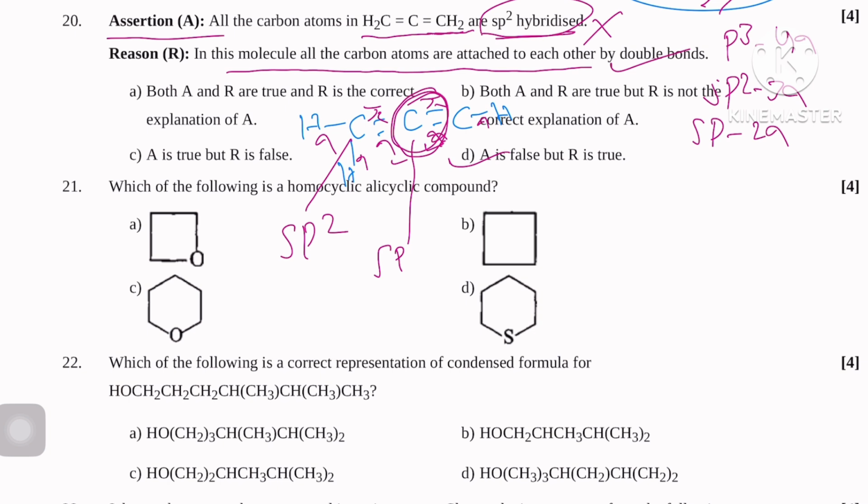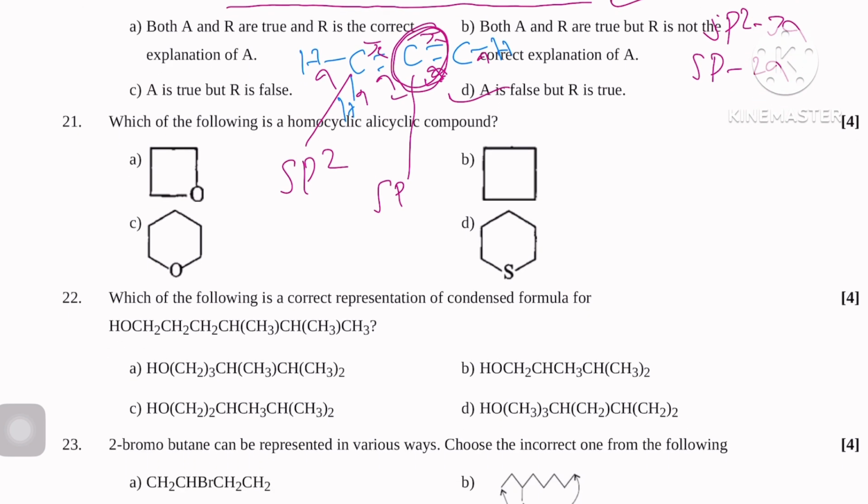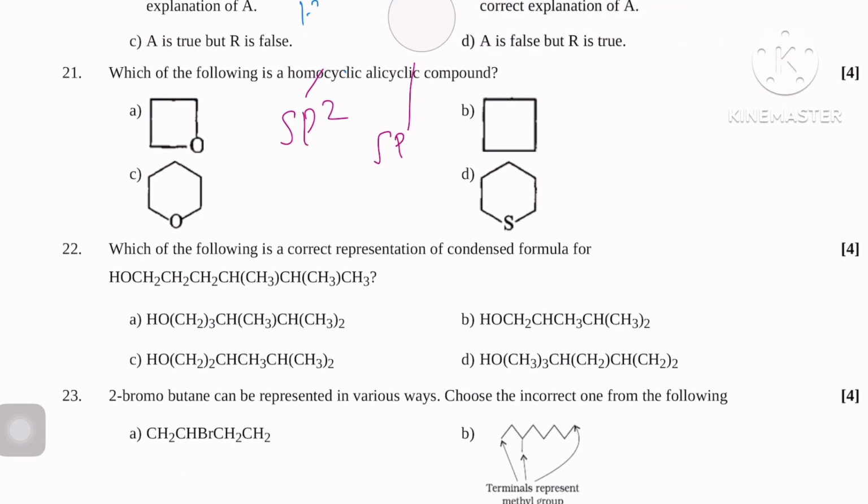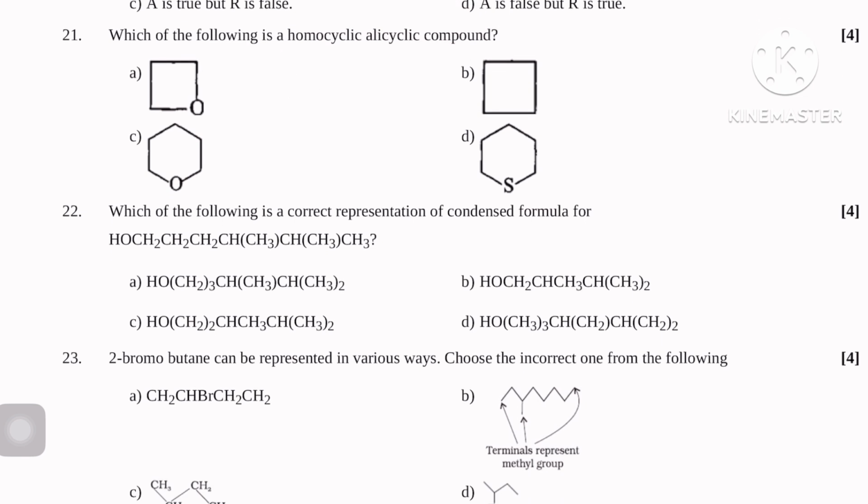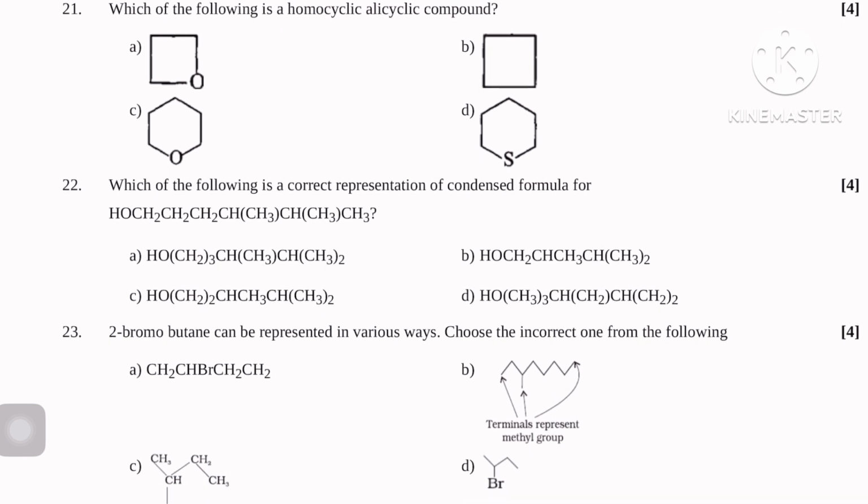Next, explanation for question number 21. Here you can see, which of the following is a homoalicyclic compound?